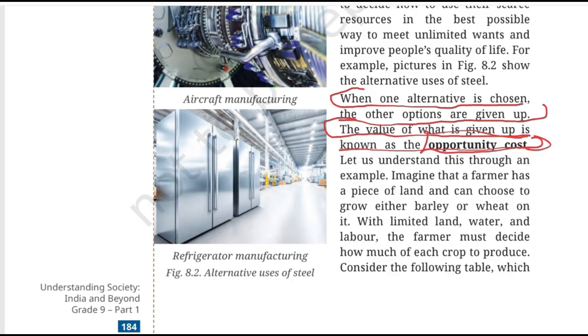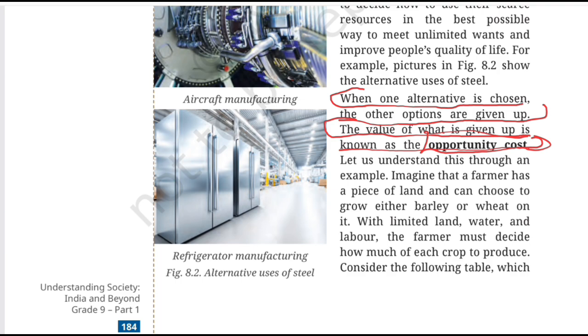So, in simple words, opportunity cost means whenever we have two options to choose from, and among them we choose one and the other one we give up, that giving up is basically called opportunity cost, because we gave up that second option to fulfill our first option here.